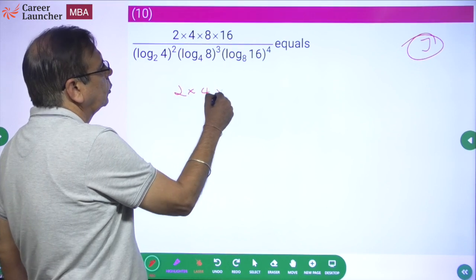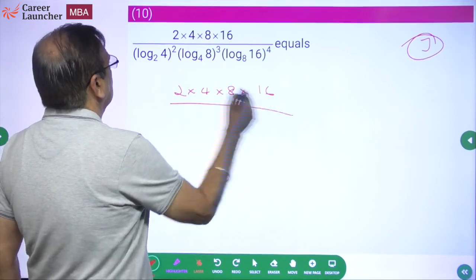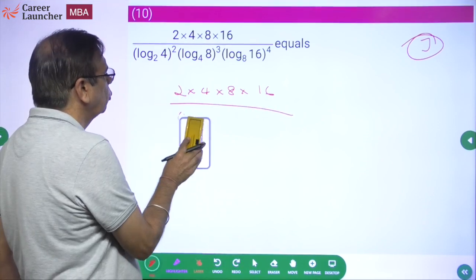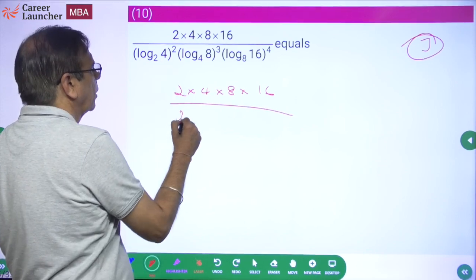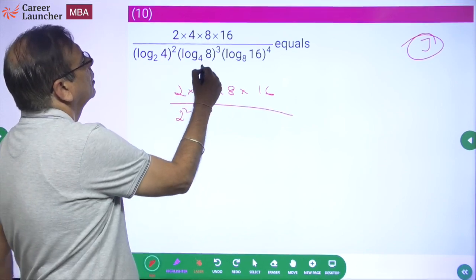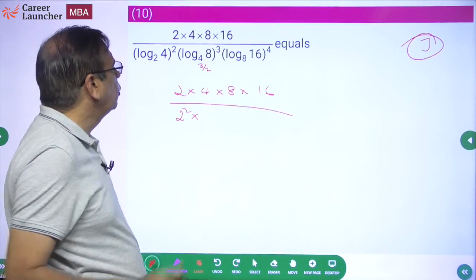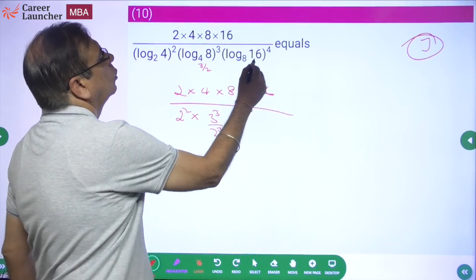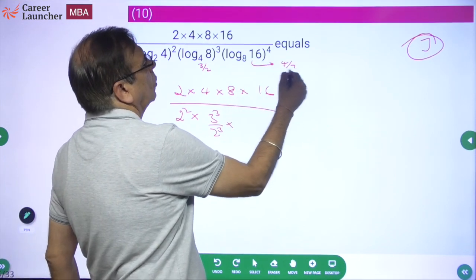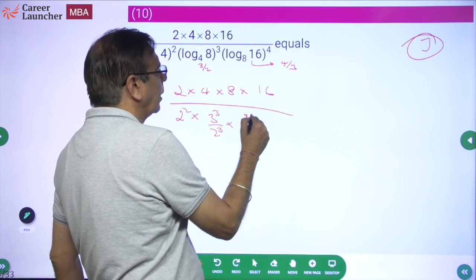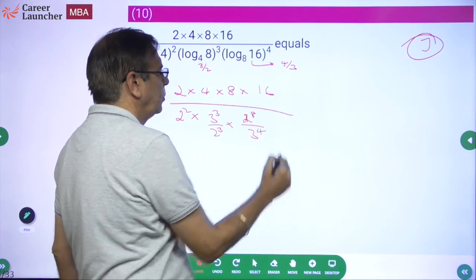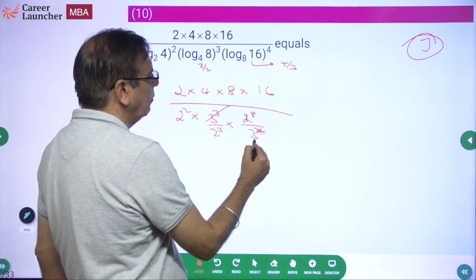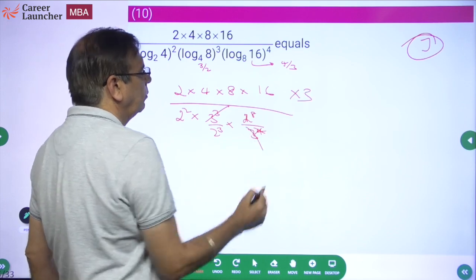2 into 4 into 8 into 16. This is 2 square, 4. Okay, so let me write everything in terms of 2 square only. This is 2 square, okay. Into, this is 3 by 2 or 3 cube by 2 cube. And this is 4 by 3. So 4 to power 4 or 2 to power 8 by 3 to power 4. Right? This goes away. This goes away. So this 3 will go in the numerator. So let me remove this also.